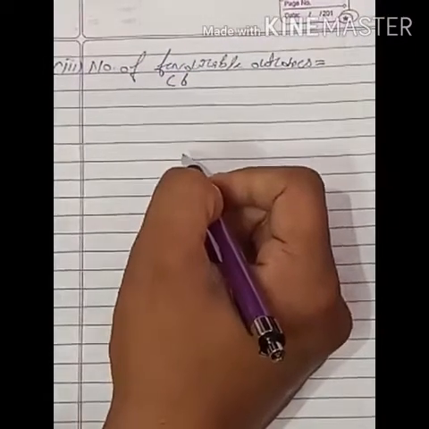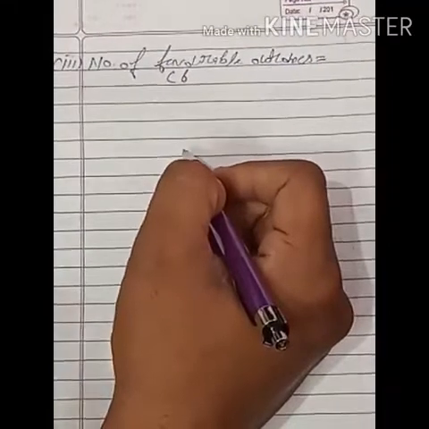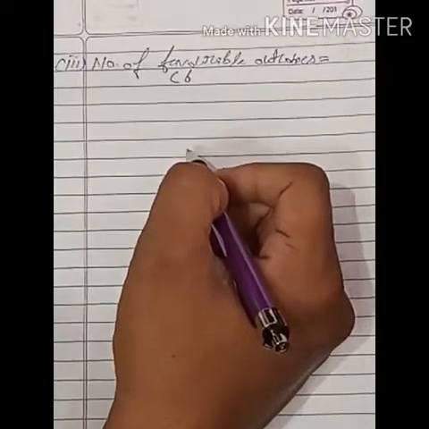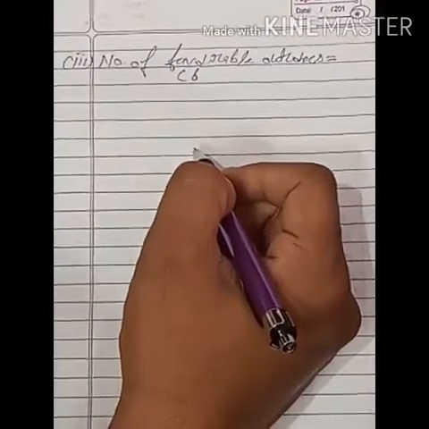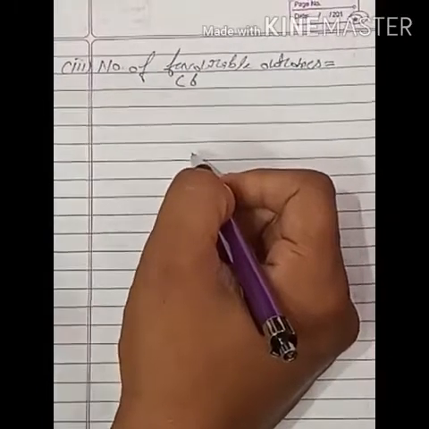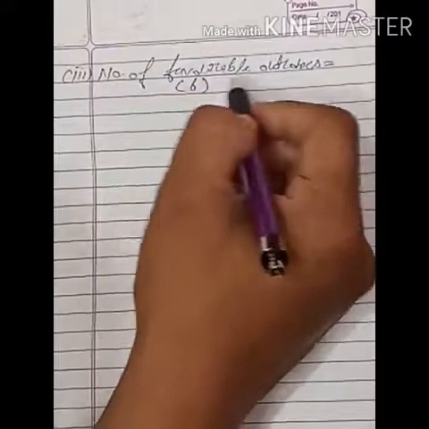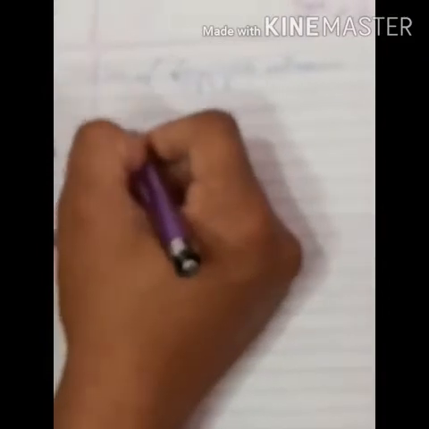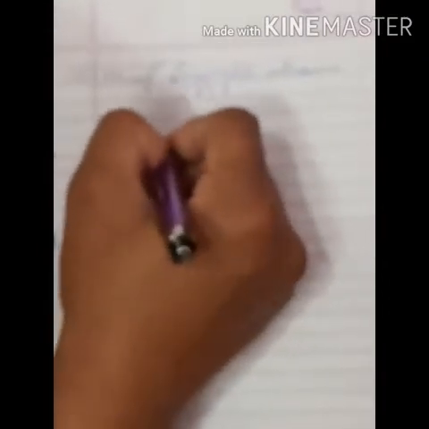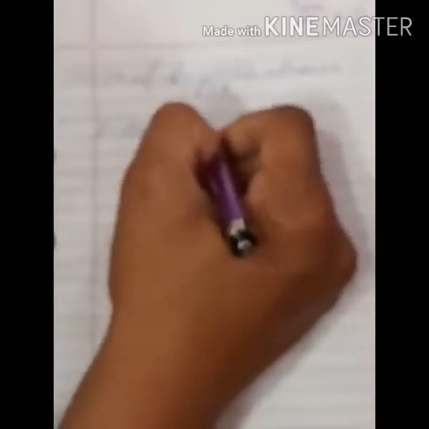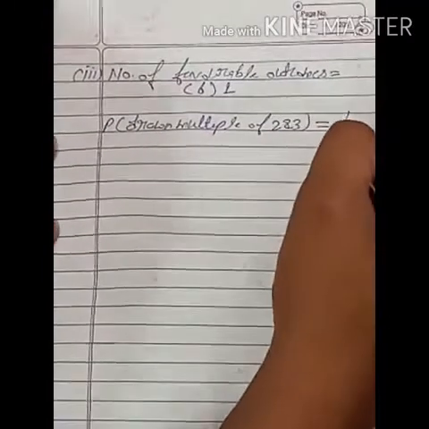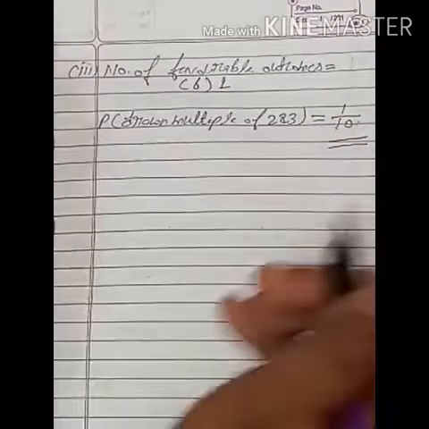After that, 7 is not a multiple of 2. 8 is a multiple of 2 but not of 3, so we will not take 8. 9 is not a multiple of 2, we will not take 9. 10 is a multiple of 2 but not 3. So only 6 we will take. So the number of favorable outcomes is 1. So students, the probability of drawing a multiple of 2 and 3 is equal to the number of favorable outcomes 1 upon the total number of outcomes 10. So 1 upon 10.